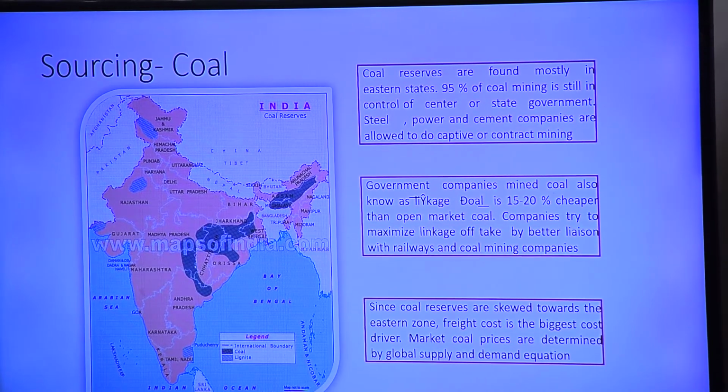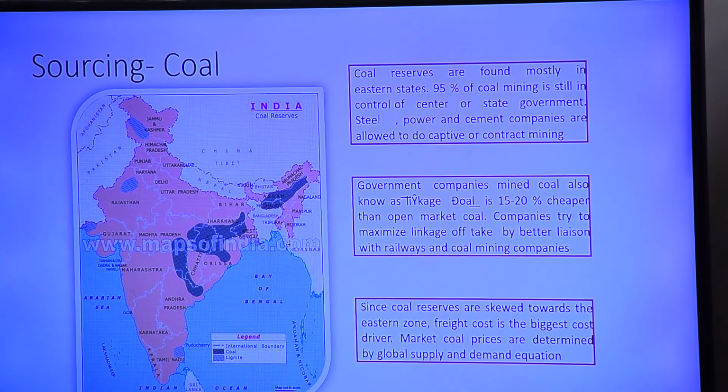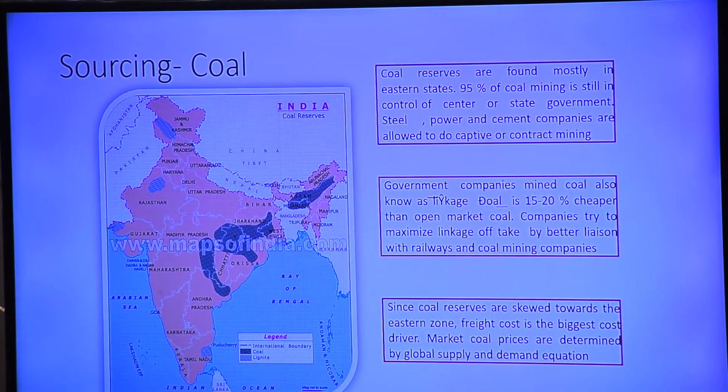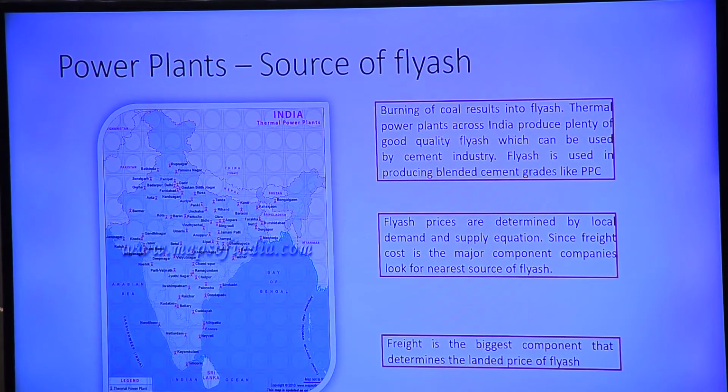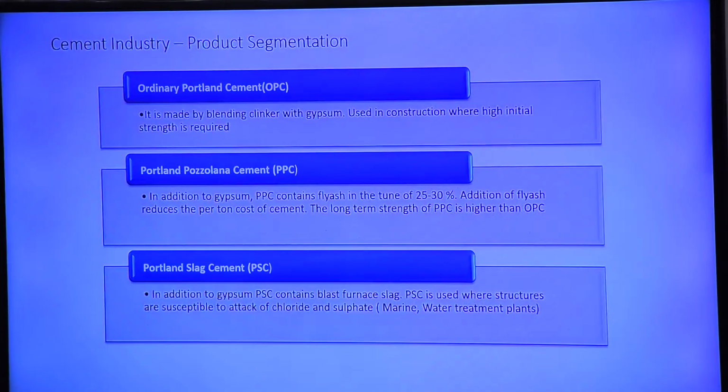Understood? So mostly it is on the eastern side. That is tertiary coal, you can say lignite type, and we need fly ash. Fly ash can be available at many places where there is a thermal power plant and electricity is being produced. Understood?